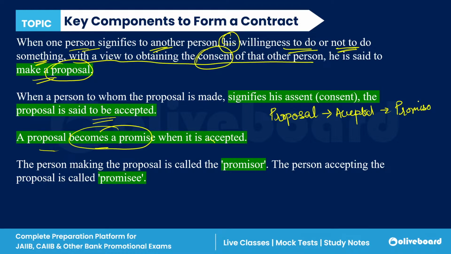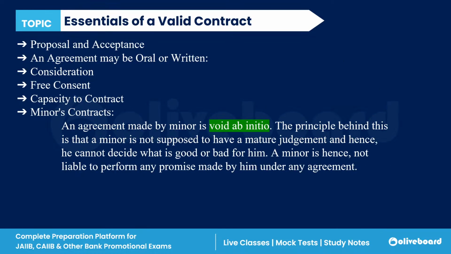The one who is making the proposal is called the promisor, and the one who is accepting is called the promisee. So these are the key components of a contract, right?